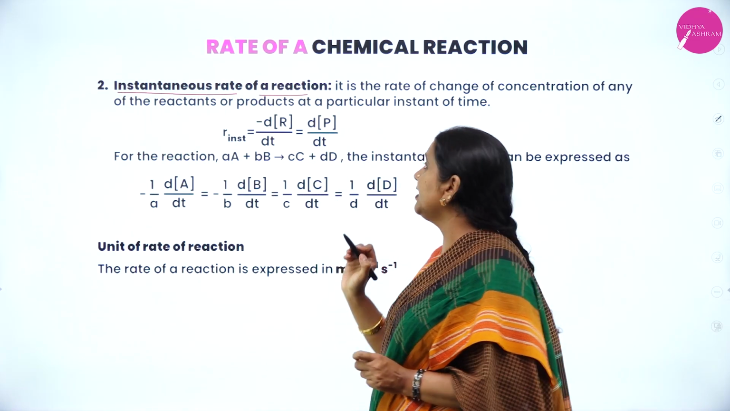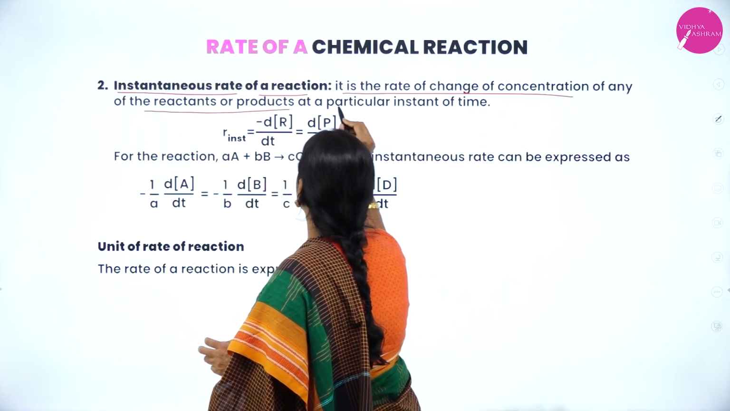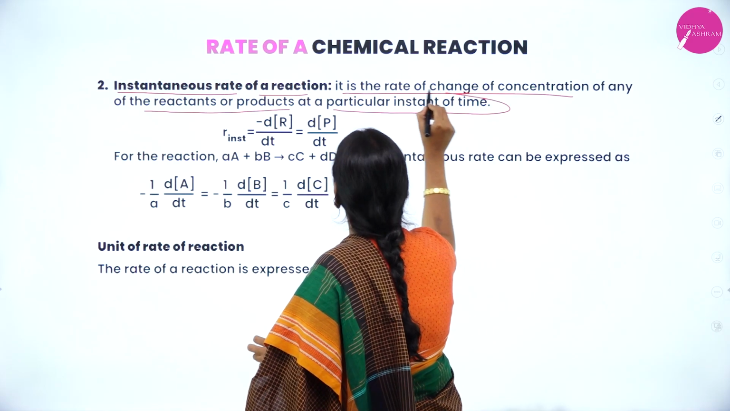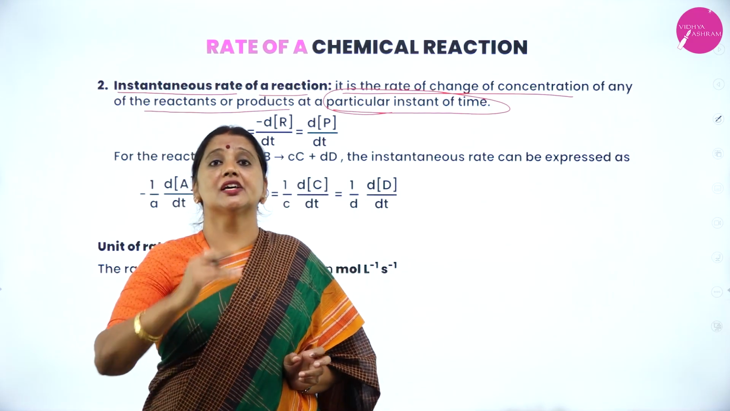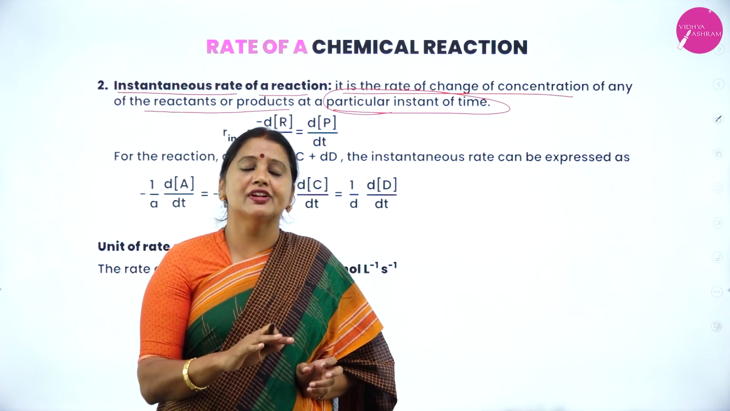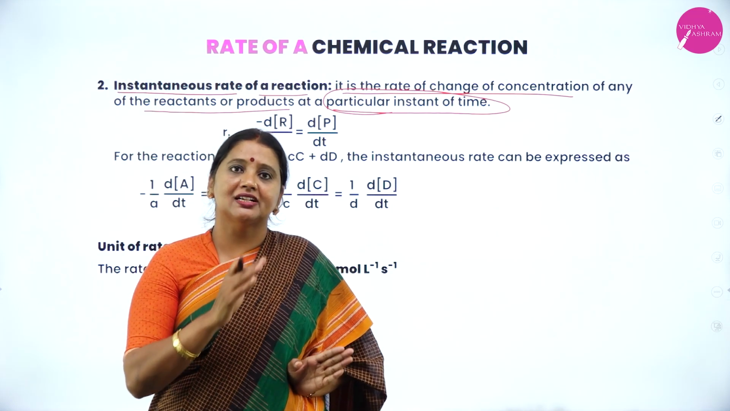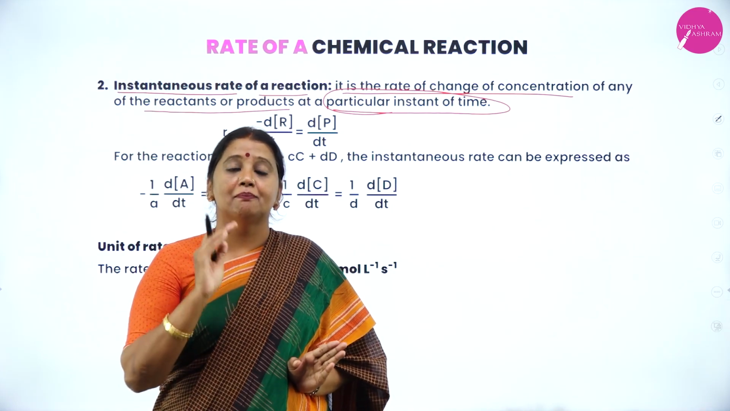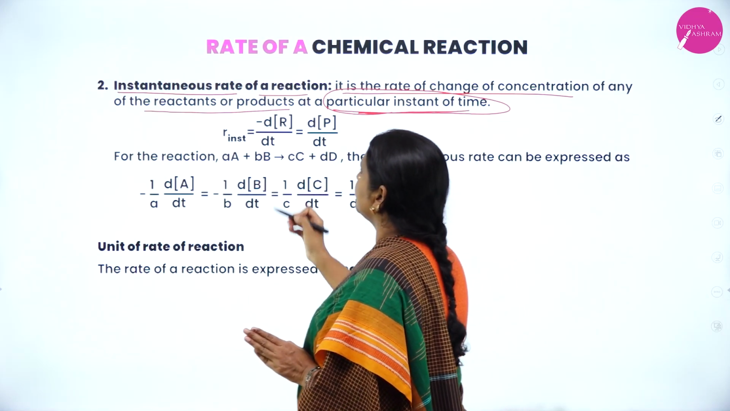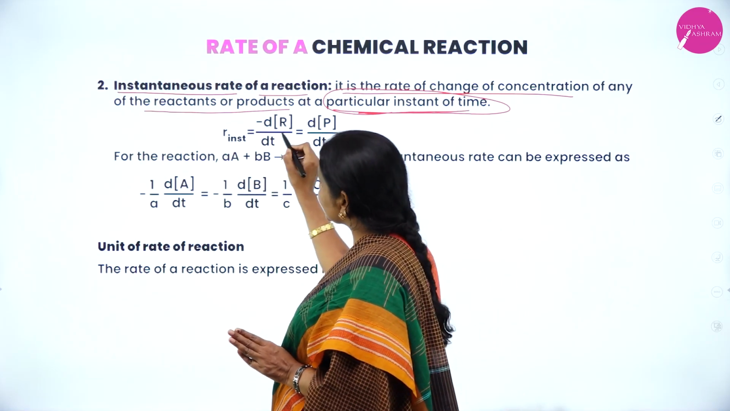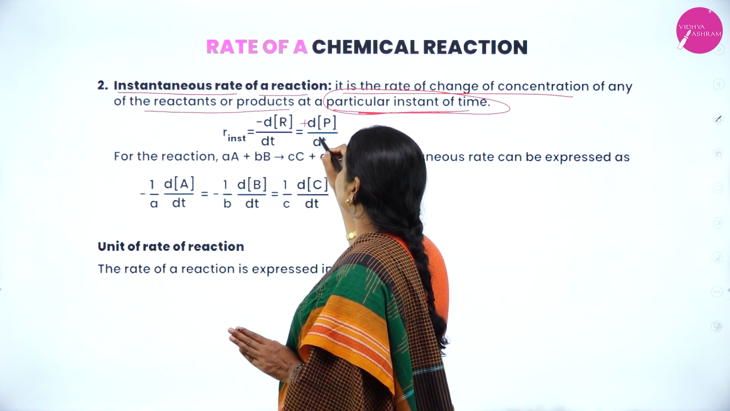Second one, I am going to explain instantaneous rate of a reaction. It is the rate of change of concentration of reactant or product at a particular instant of time. This is very, very important: at a particular instant of time. What is the difference between average rate and instantaneous rate? Average rate is over a unit time, any time. But instantaneous rate is at a particular instant of time. Here also, minus dR by dt is equal to plus dP by dt.